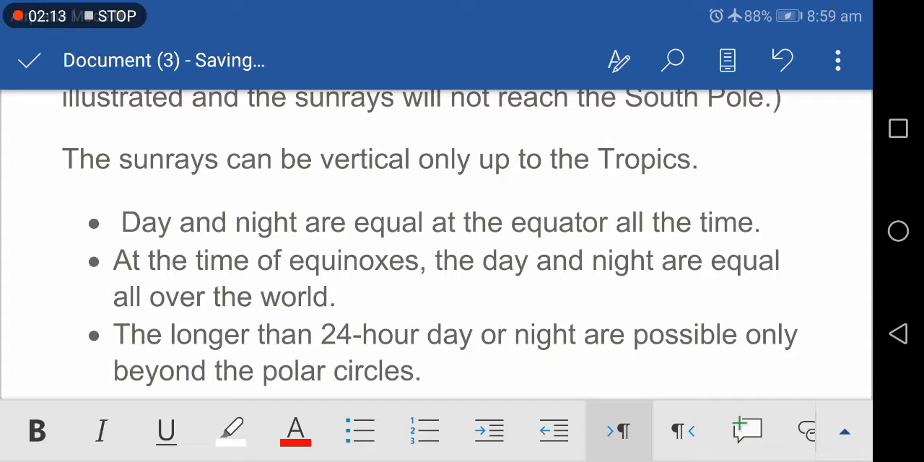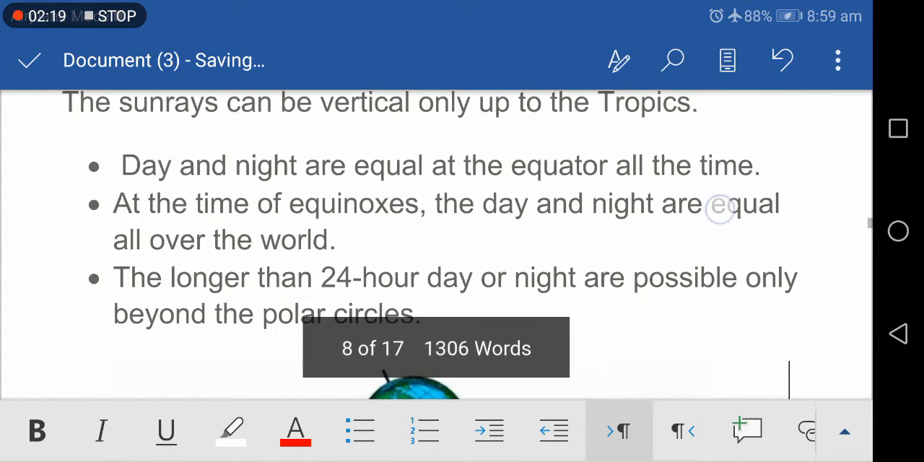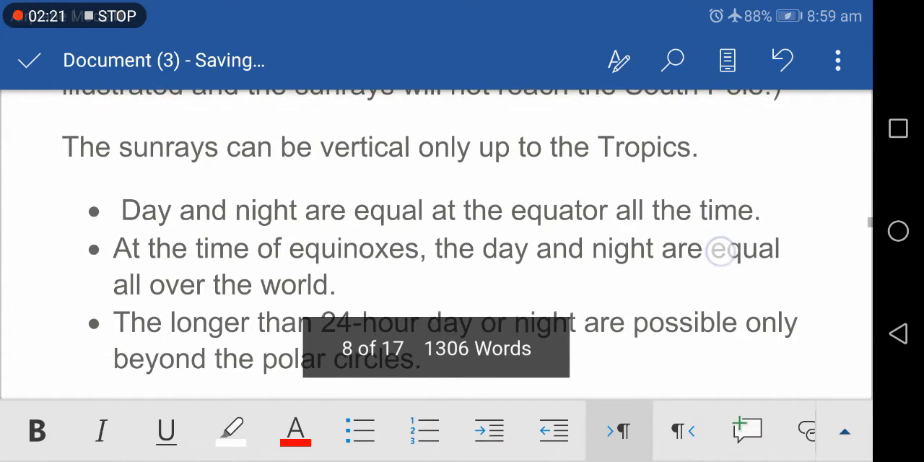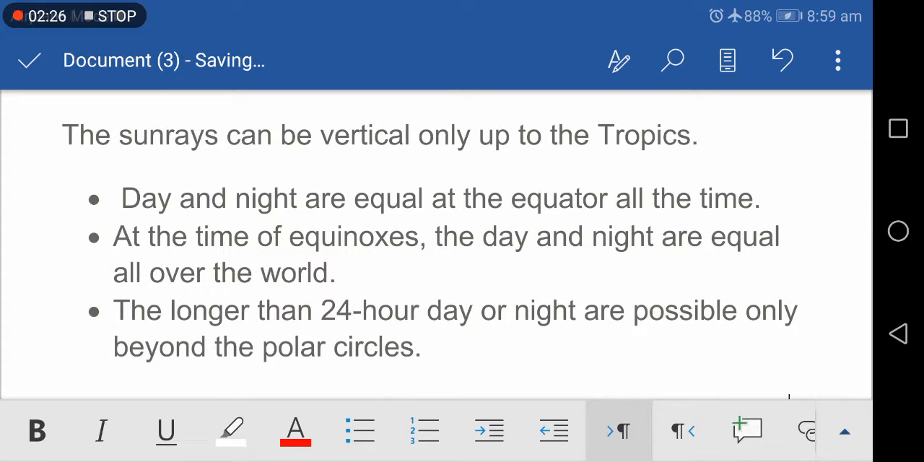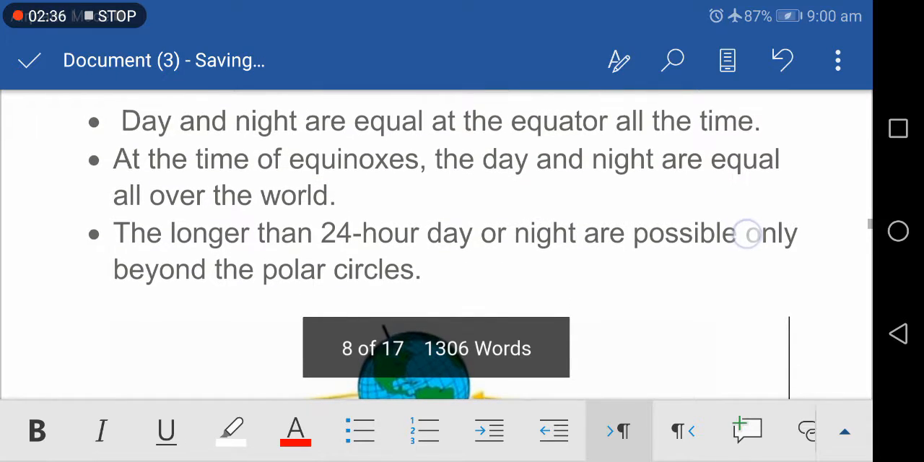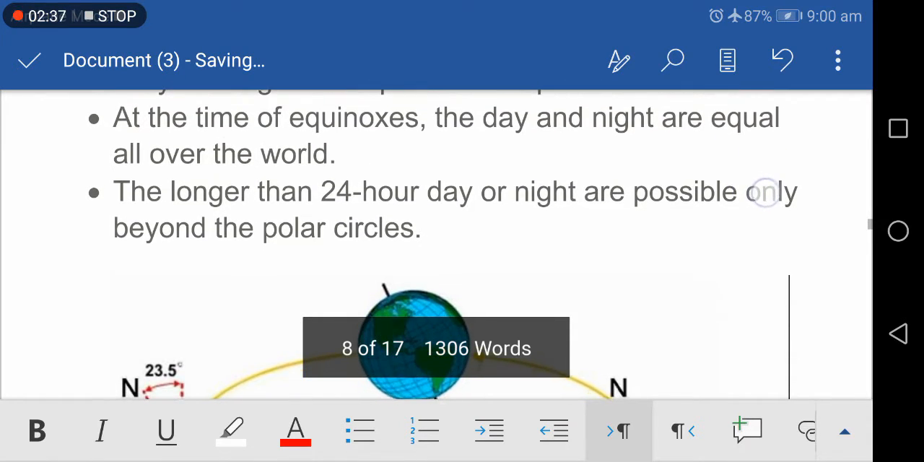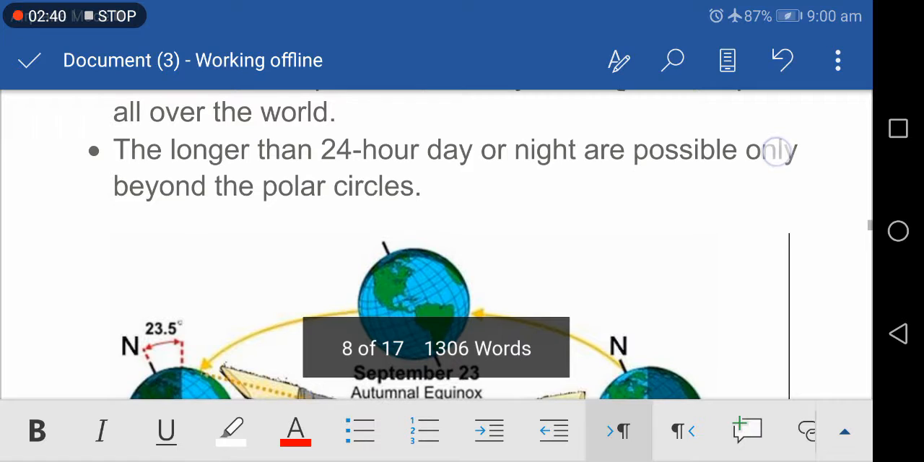The seasons in the two hemispheres are reverse of each other. That is, when it is summer in the northern hemisphere, it is winter in the southern, and vice versa. Day and night are equal at the equator at that time. At the time of equinox, the day and night are equal all over the world. Days and nights longer than 24 hours are possible only beyond the polar circles.